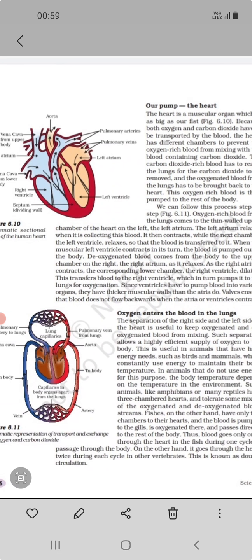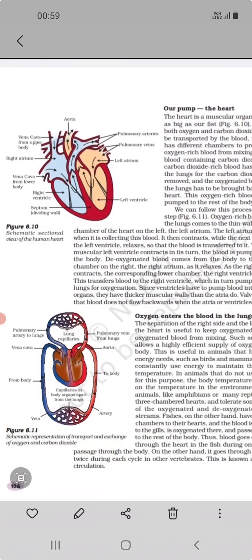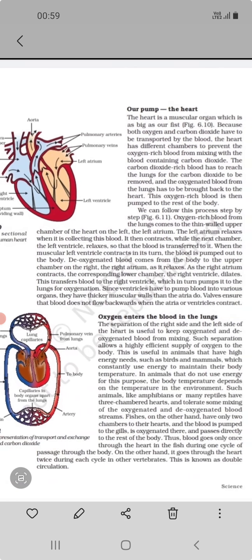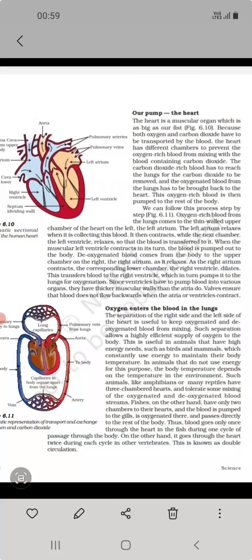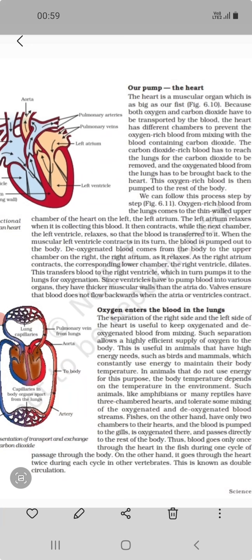And the second cycle is for the deoxygenated blood, it goes to the right atrium, then to the right ventricle, then to the lungs for oxygenation. But in this cycle there is no mixing of the pure or impure blood, so therefore it is called a double circulation cycle. Okay guys, can you get it? If you have any doubt about this topic, you can ask your question or query in the comment section. So guys, this is known as double circulation.